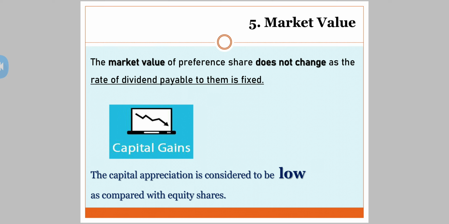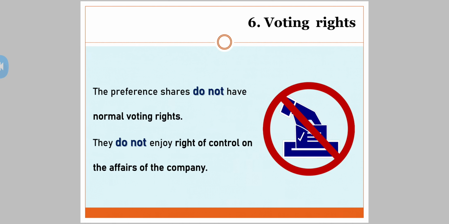Why? Because the company is going to pay me dividend at a higher rate. At the same time, when I compare it with the preference shareholders, the rate of dividend is fixed. So can I say there won't be any appreciation in the capital? Yes, of course, the capital appreciation is considered to be low when we compare it to equity shares.